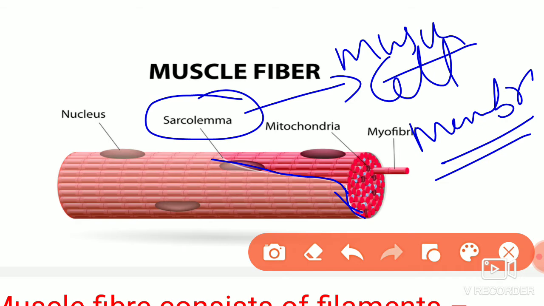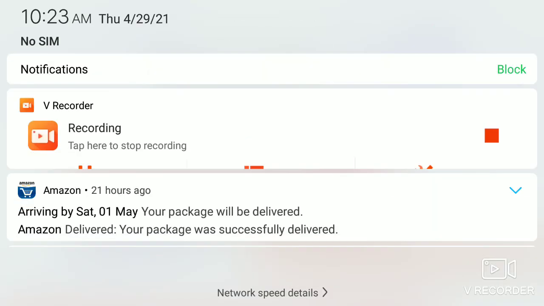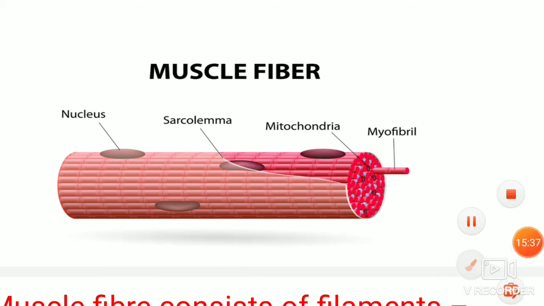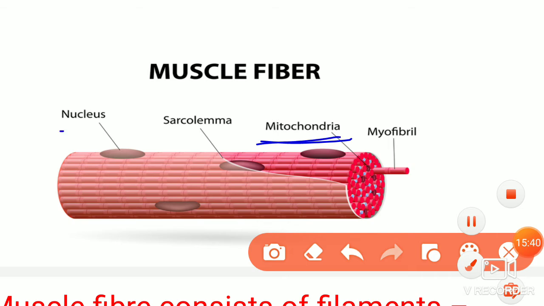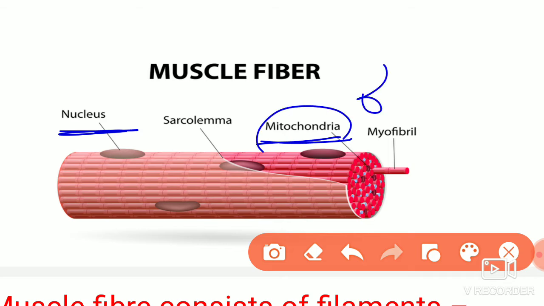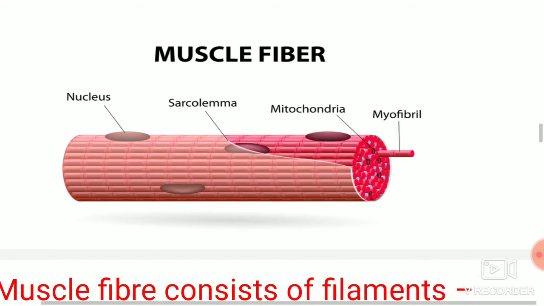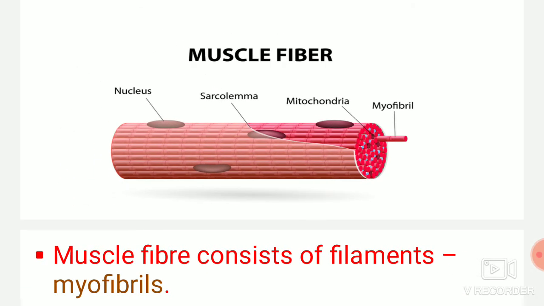Inside the cell of course there will be cytoplasm. That cytoplasm is called sarcoplasm. Sarcoplasm is nothing but the cytoplasm. It consists of, you can see here, mitochondria and nucleus. Like other cells, it also has organelles, and the endoplasmic reticulum. All that will be present in the case of the muscle fiber.